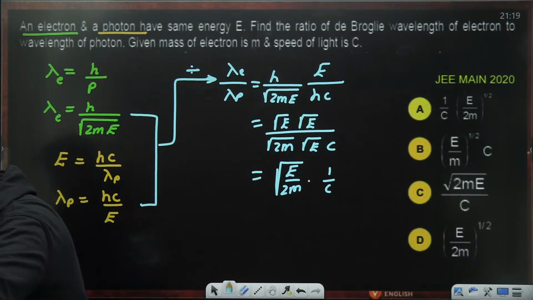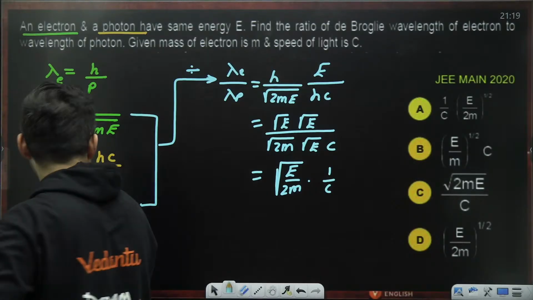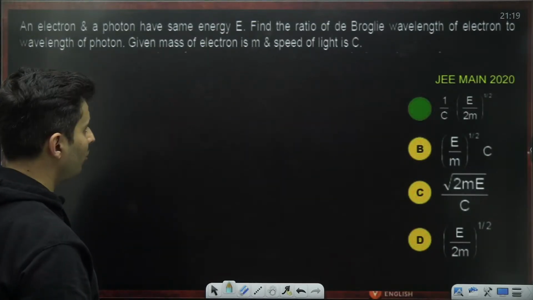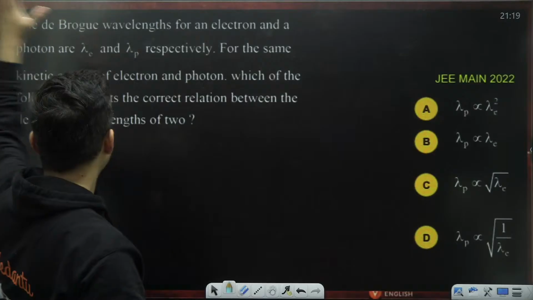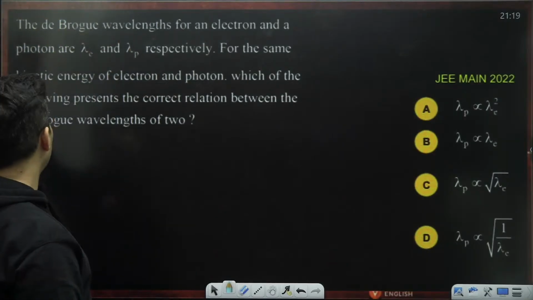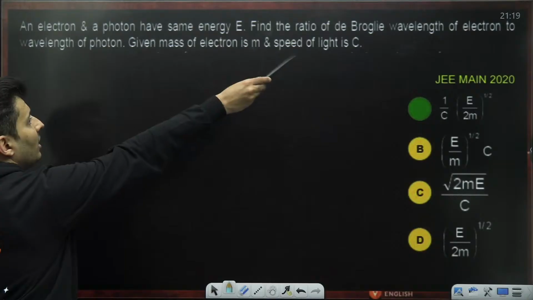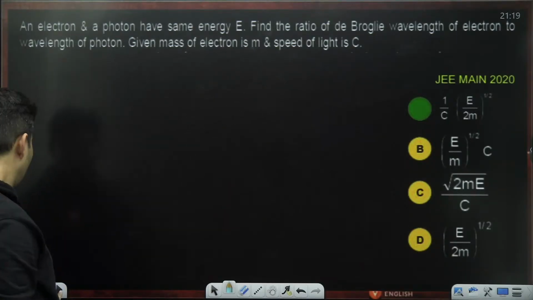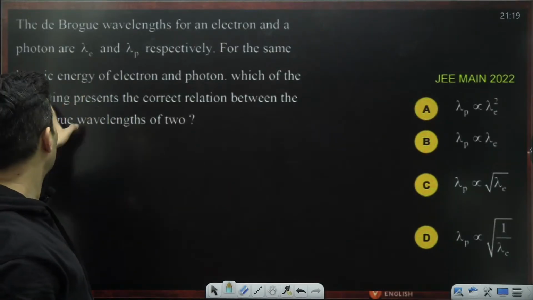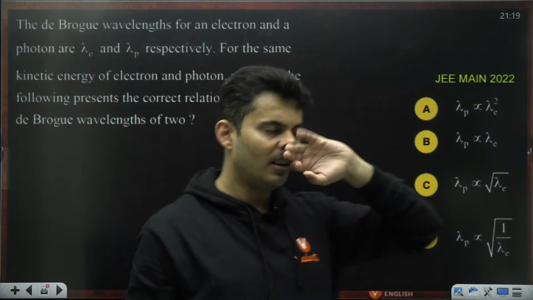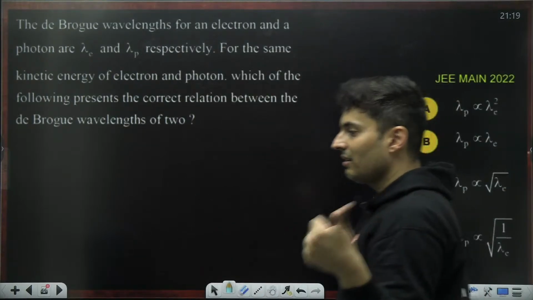Yes. Okay, clear? Very good. Awesomeness. Believe me, the same type of thing was asked in another year also. I think I should have put the question. See, 2022, same thing. De Broglie wavelength, electron and photon, same energy. Read the same question. Same energy. Then again, what is the ratio of their wavelengths? De Broglie wavelengths. Isn't it the same model?